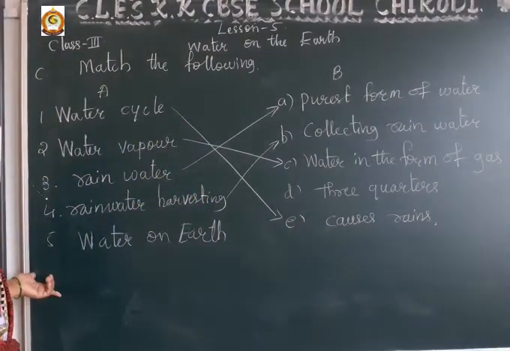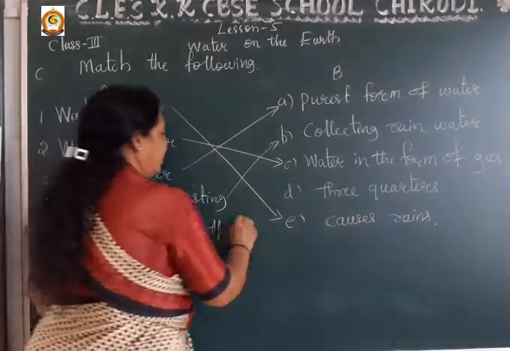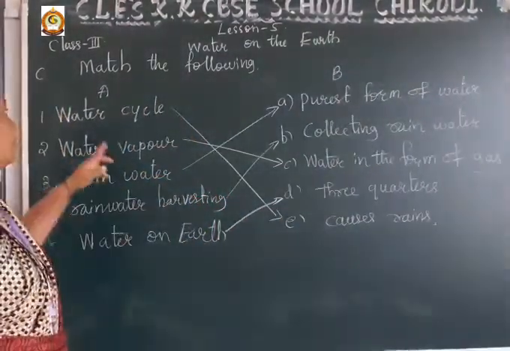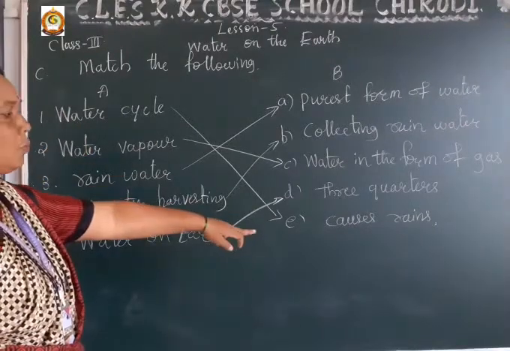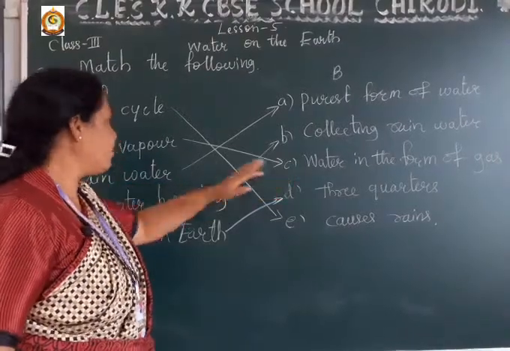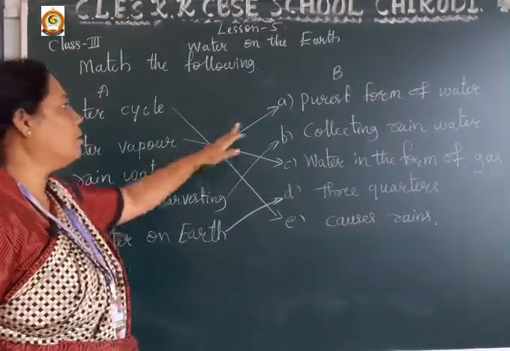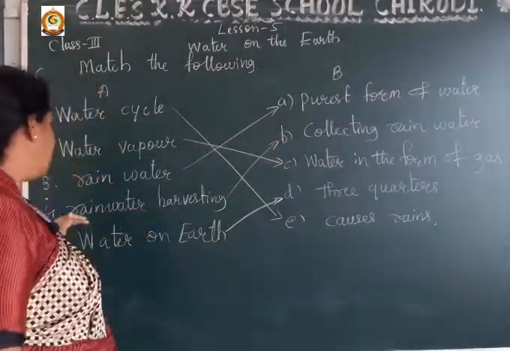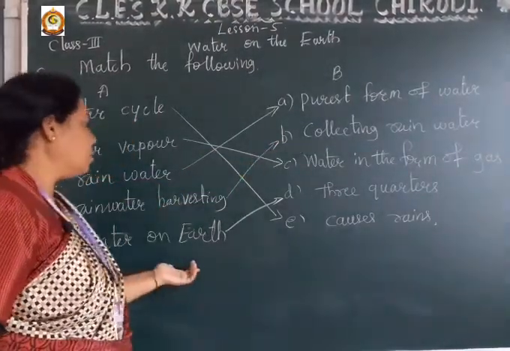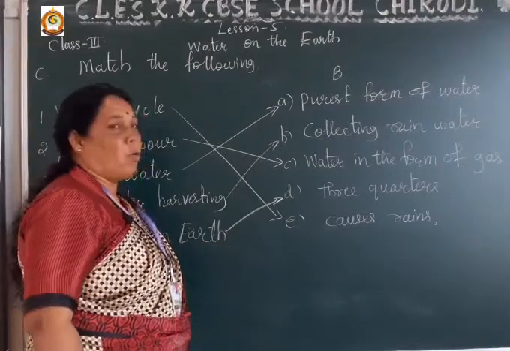Next, water on the earth is three quarters. Understand, dear student? So first one, water cycle, matches to causes rains; water vapor, water in the form of gas; rainwater, purest form of water; rainwater harvesting, collecting rainwater; water on the earth is three quarters.